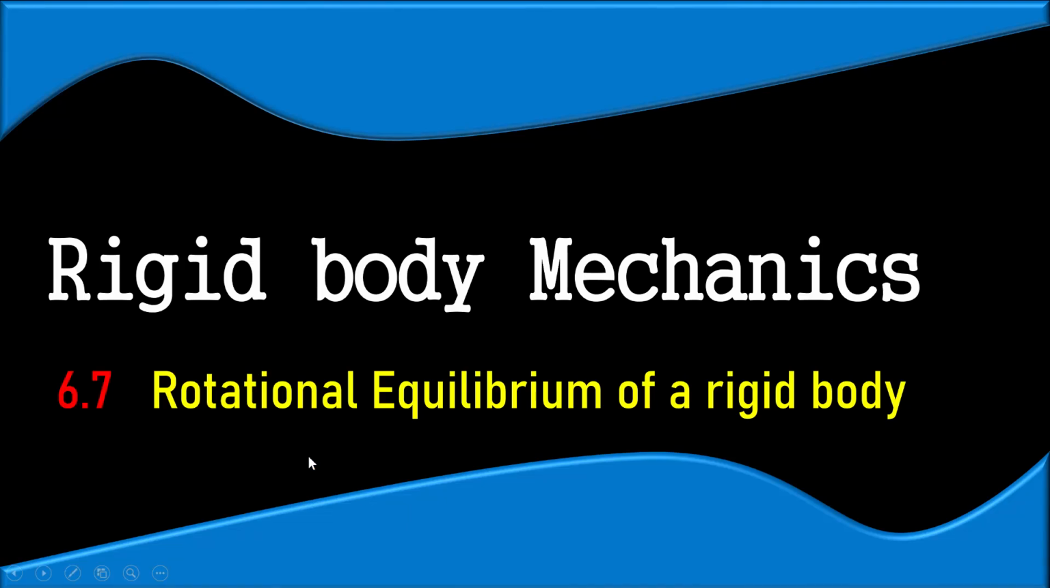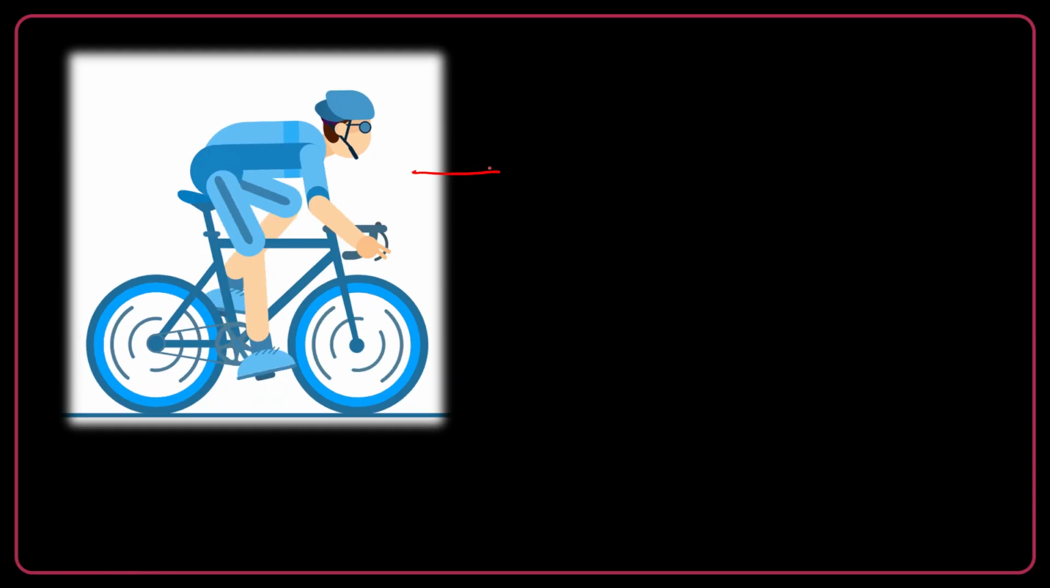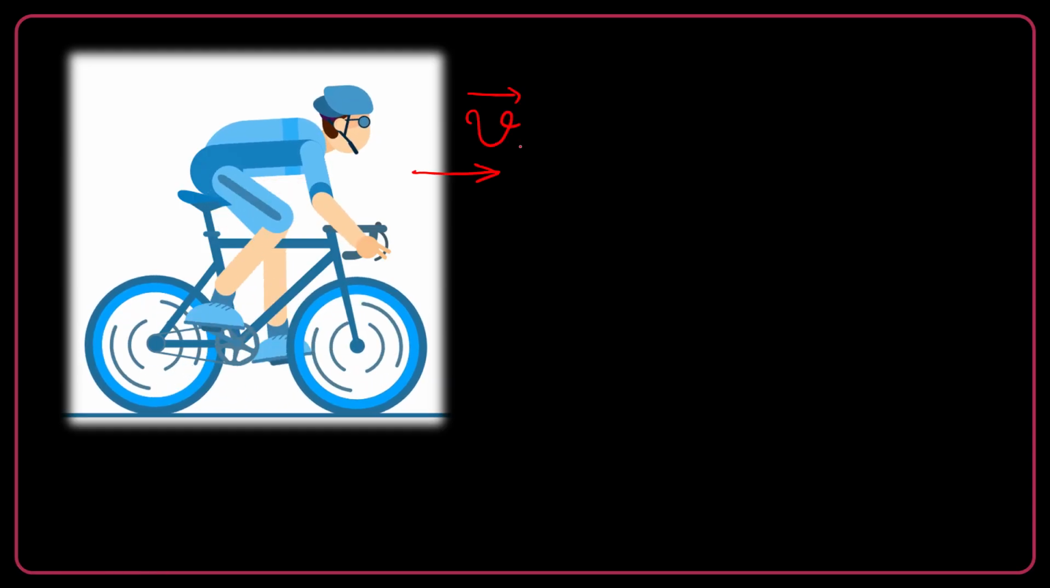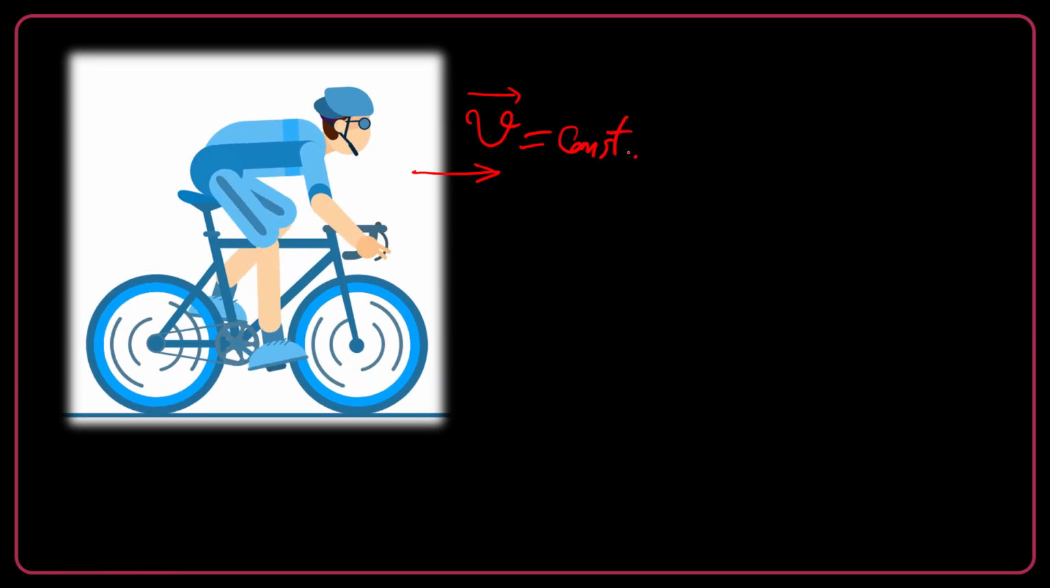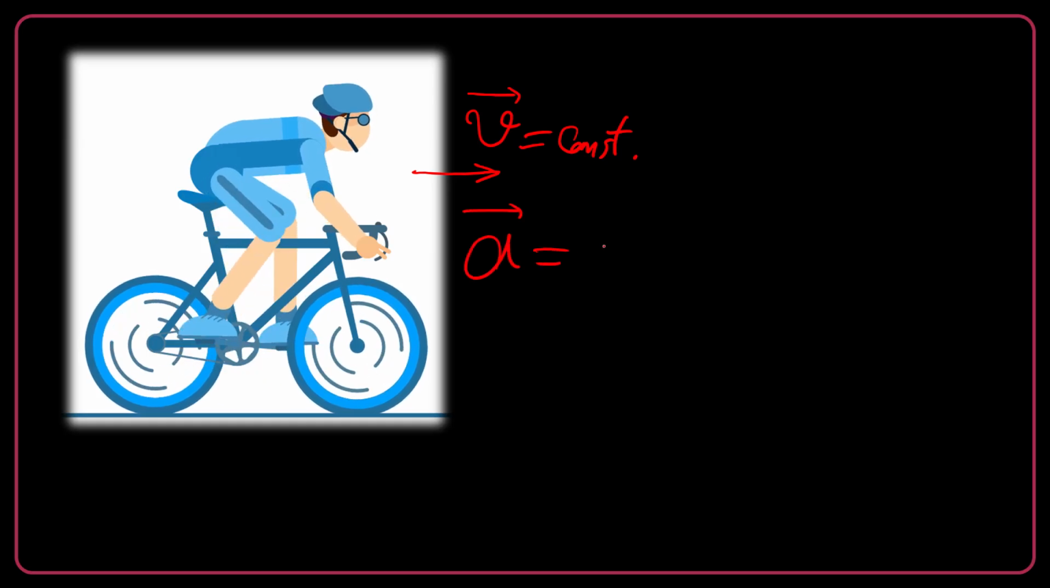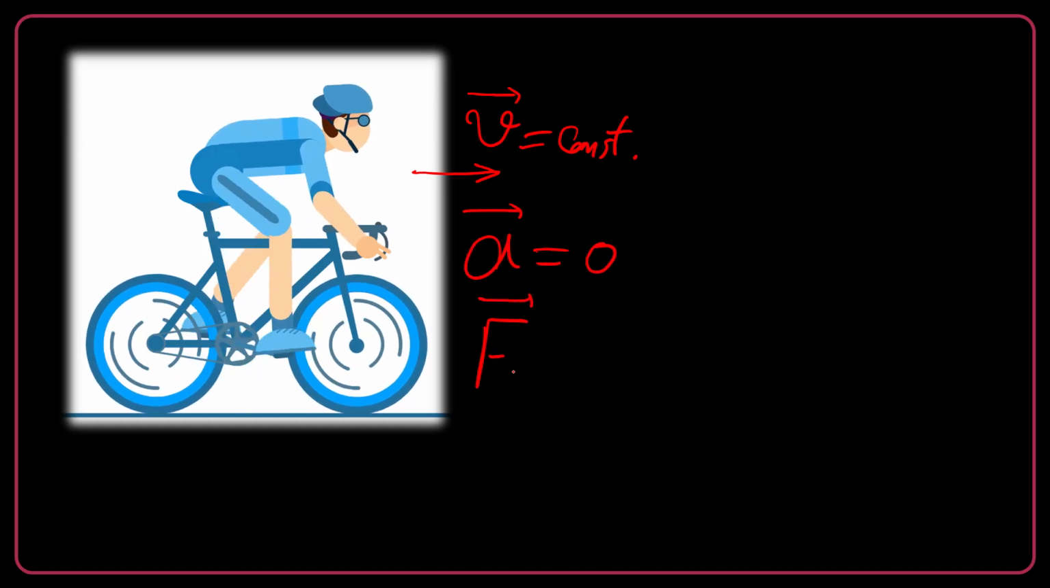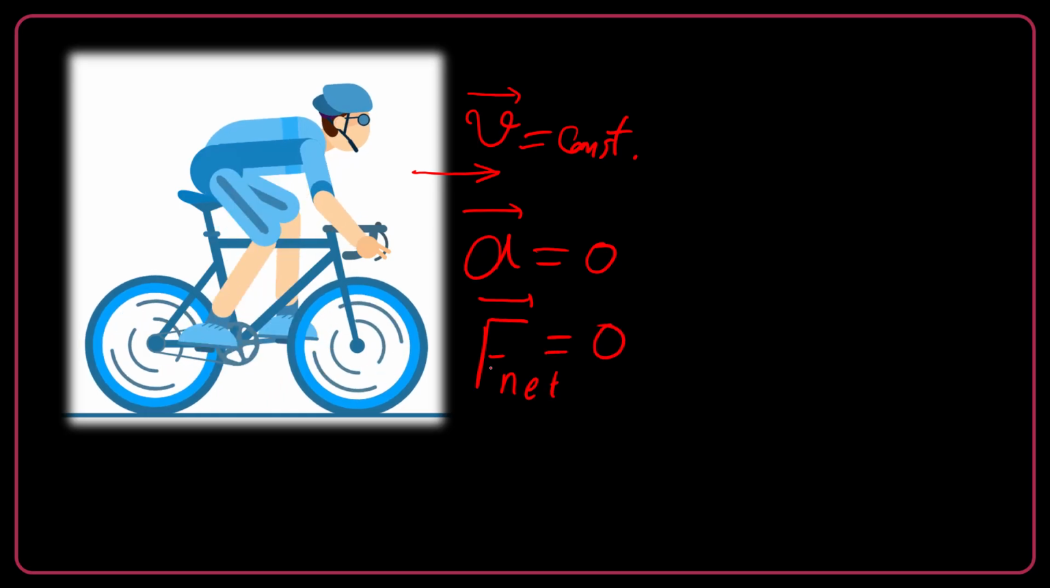Hello guys, let's focus on rotational equilibrium of a rigid body. Okay, I start from a bicycle. Let's say this bicycle is moving at a constant velocity. Constant velocity means that there is no translational acceleration. And because of that, the net force acting on the system is zero.